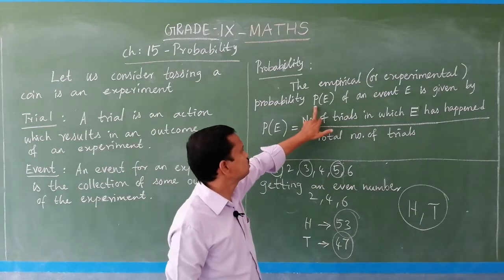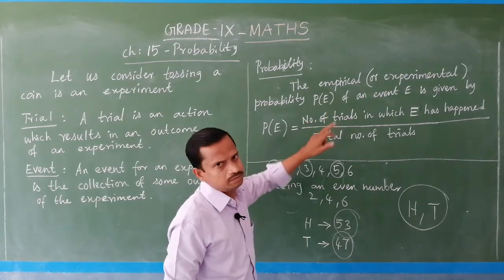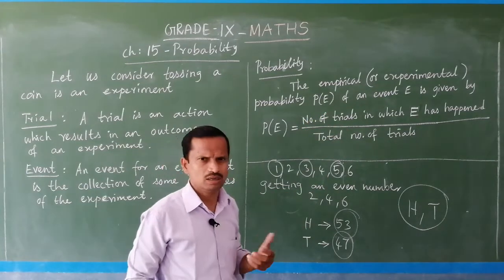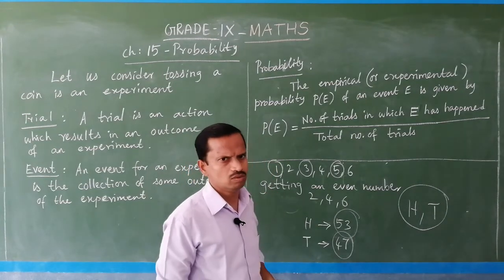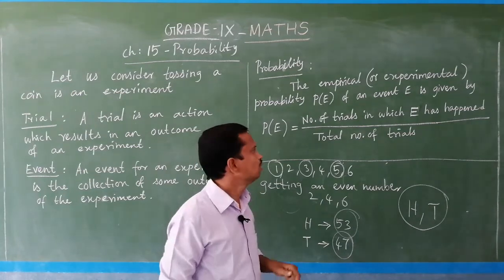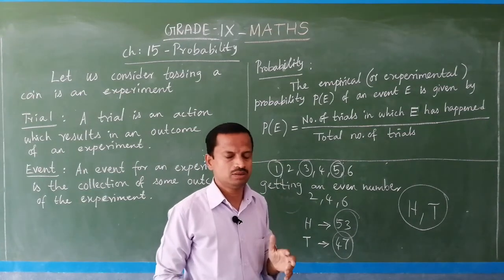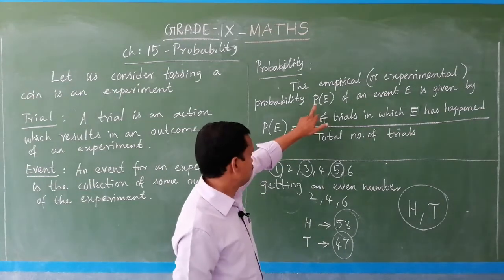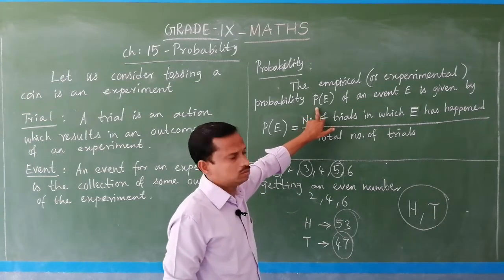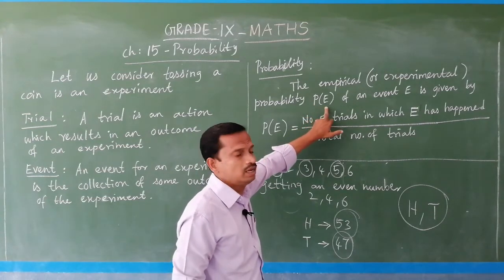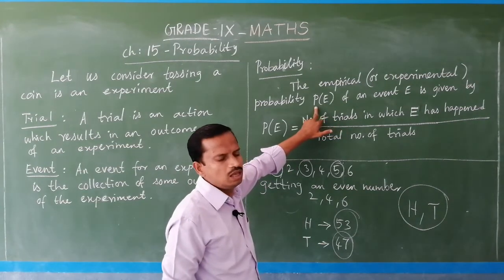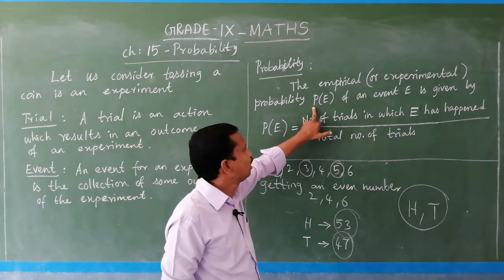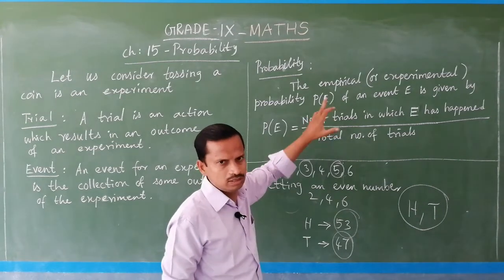You have to read this as P of E. E means event. You can give any letter, A, B, C up to Z, to name the event, but generally we take capital letter E as event. P means probability of. So, if you write capital P with E within brackets, you have to read this as probability of an event E.